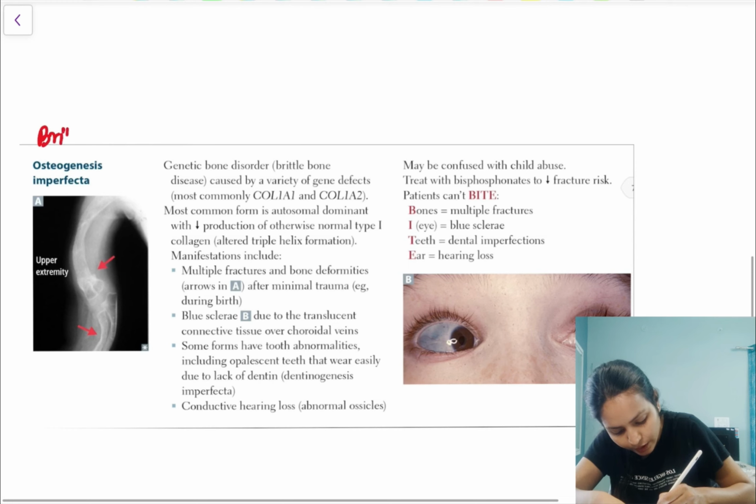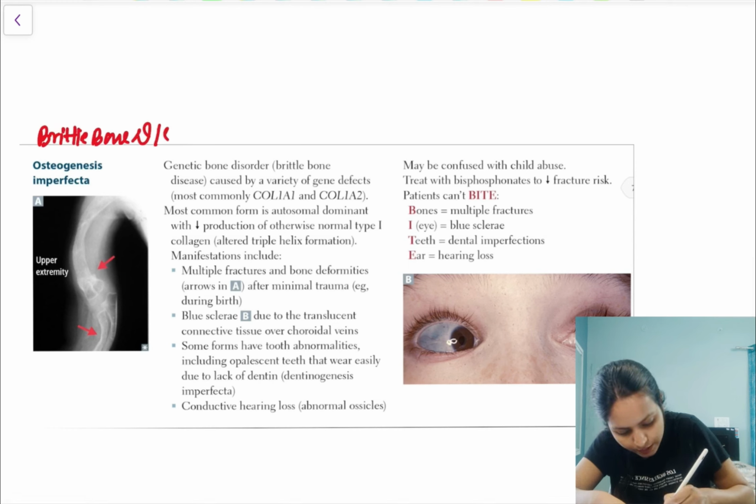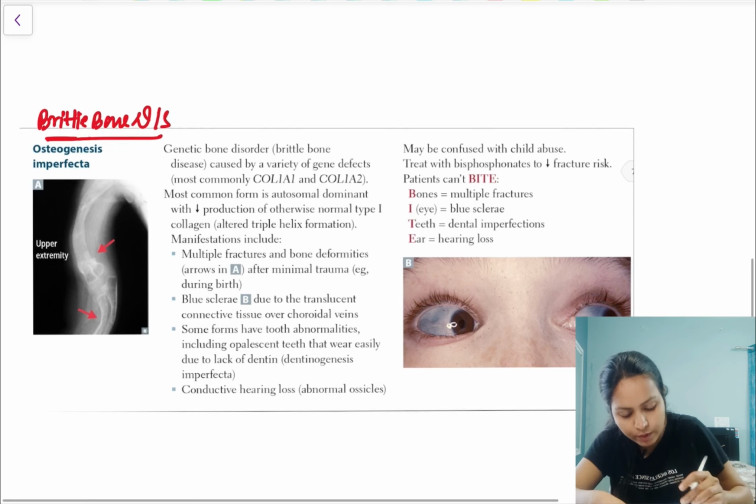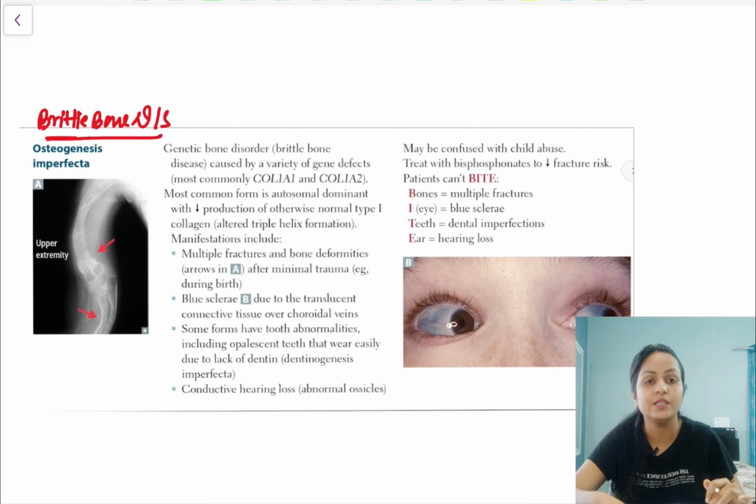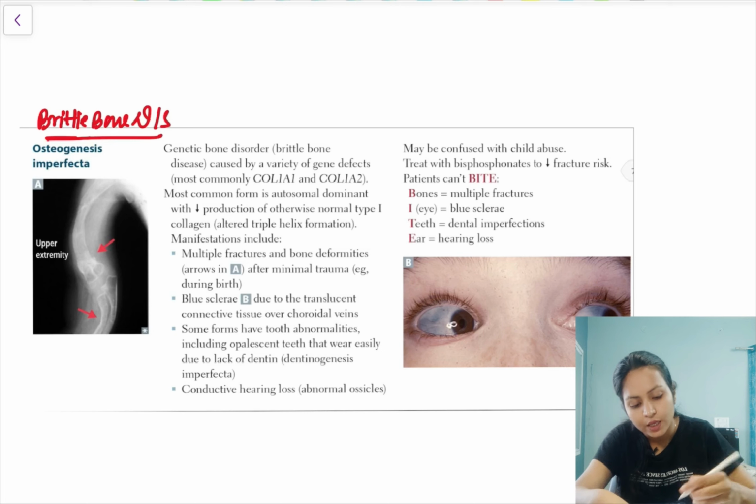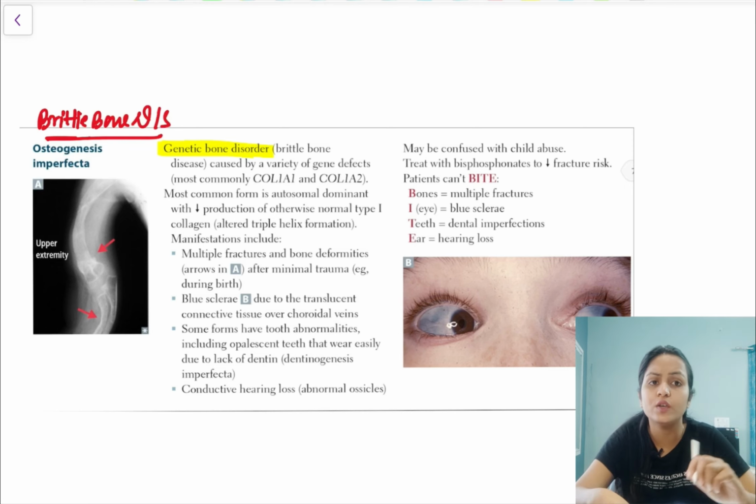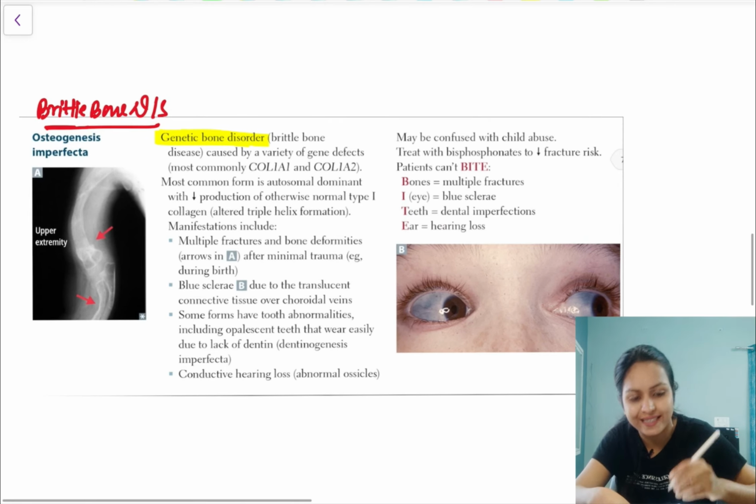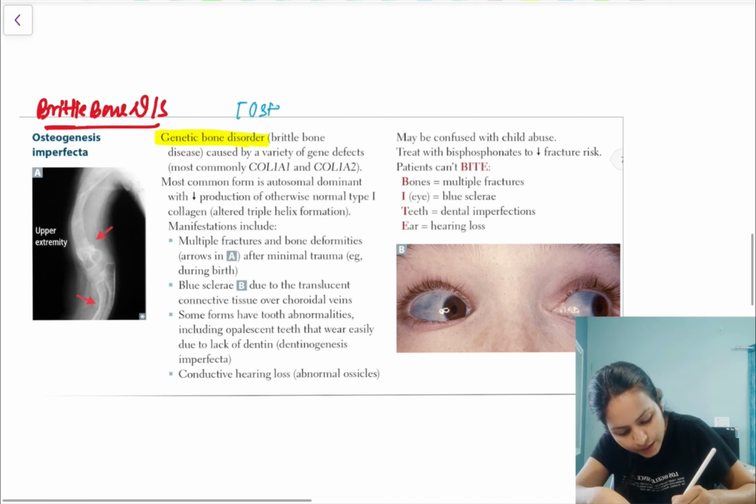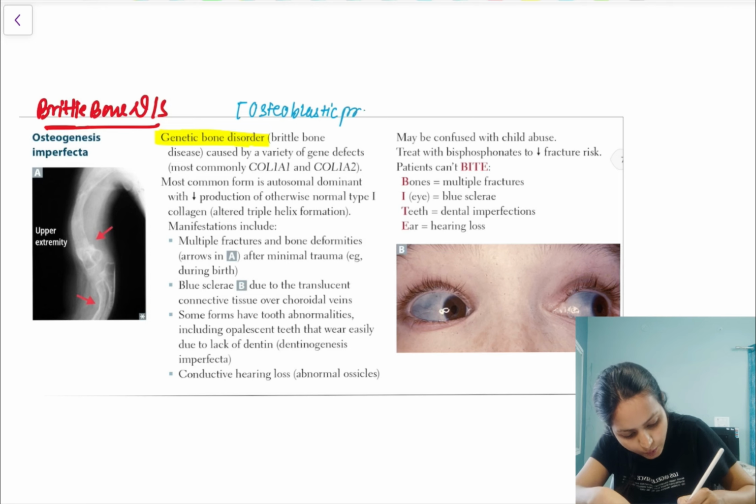Yes, you might be knowing it. It is brittle bone disease. Why? Because bones are brittle here, that is fragile here. Okay? What happens in osteogenesis imperfecta? It's a genetic bone disorder. Okay? It is a bone disorder, but is the problem in the osteoblast or the osteoclast? Yes. The problem is in the osteoblast. So it's an osteoblastic problem.